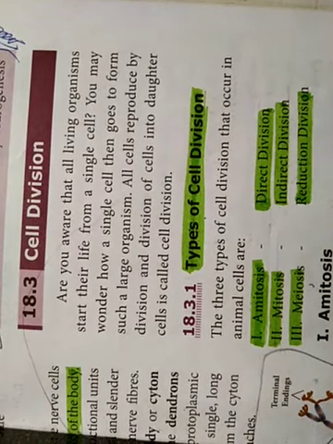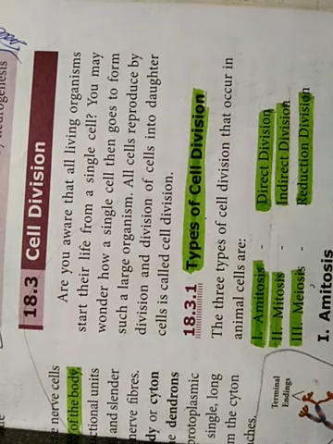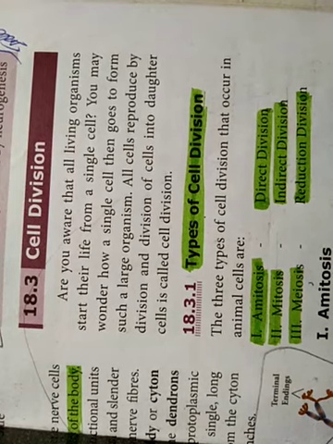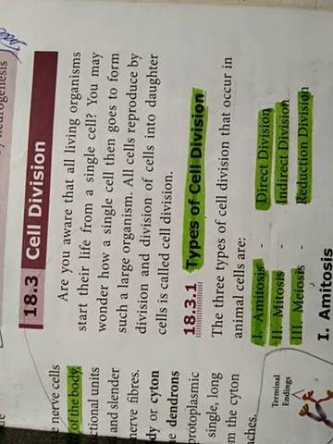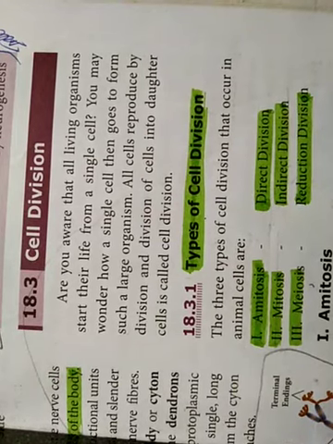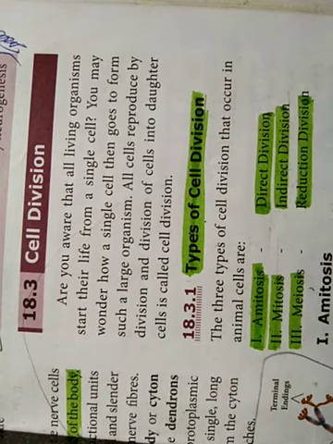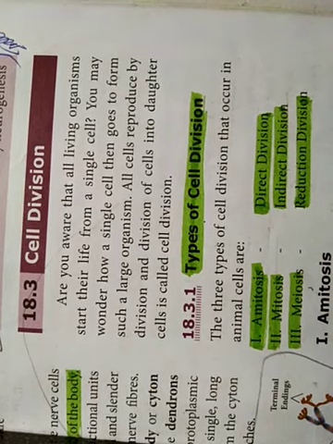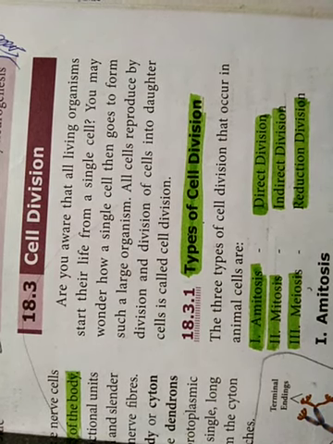Now we are going to see what are the different types of cell division. There are three types of cell division in animals. That is, particularly the animal cell consists of three types of cell division. First one is amitosis, that is a direct cell division. Then the second one is mitosis, an indirect cell division. Then the third one is meiosis, reduction division.